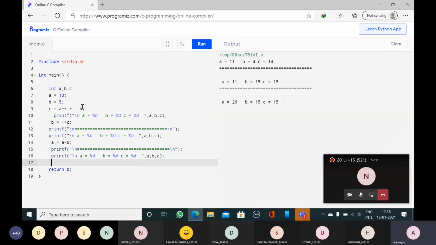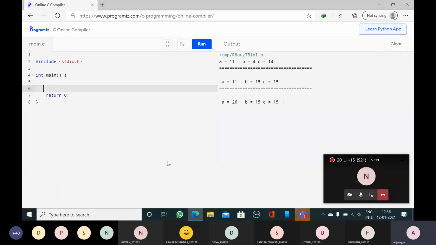Once again I will revise. Wait for few seconds. So what I will do is I will delete the entire thing. So this is the structure of C program. I'll close this editor.